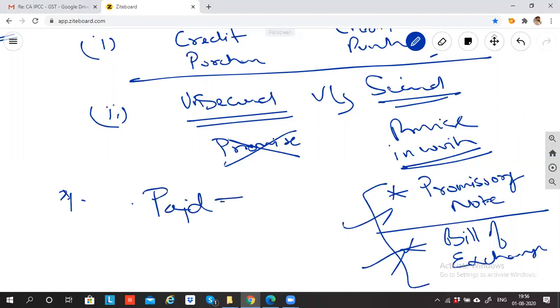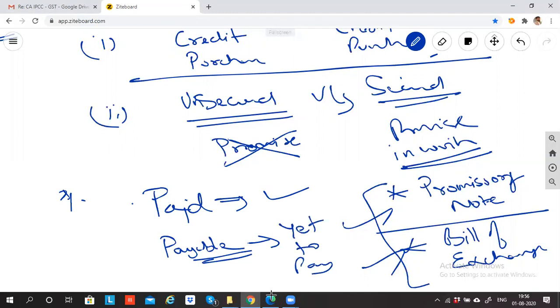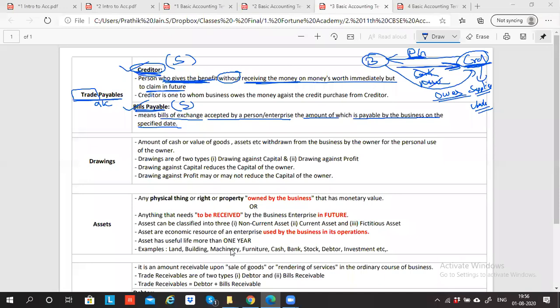Paid means what? Can I say the cash is paid? Paid means paid. Already the cash is gone from my hand. Payable means what? Payable means I am yet to pay. Payable means yet to pay. Trade payable, business payable means business is yet to pay. Are you getting the meaning, guys? Anybody who's still struggling to understand this?